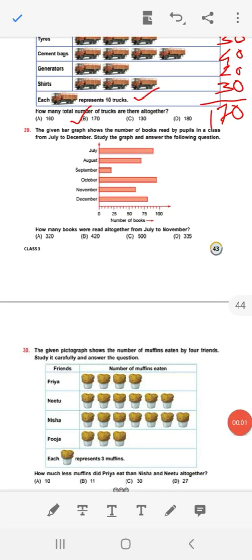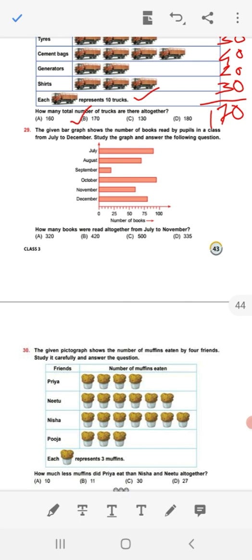Pass to the question number 29. The given bar graph shows the number of books read by pupils in a class from July to December. Study the graph and answer the following question. Now what is the question? How many books were read altogether from July to November?